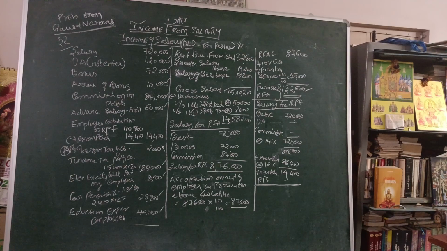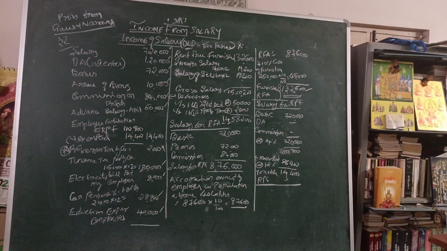So what do we have to take for rent free accommodation, salary for RFA? Basic salary, whatever amount of basic we have. Bonus, whatever bonus is given, that should be considered. Commission, whatever it may be, that amount of commission we should take. Then the total amount of salary we have to take is 8,76,000. Please note it down.